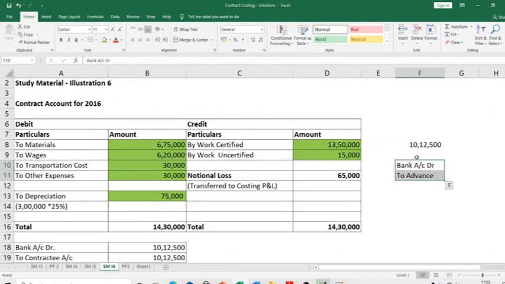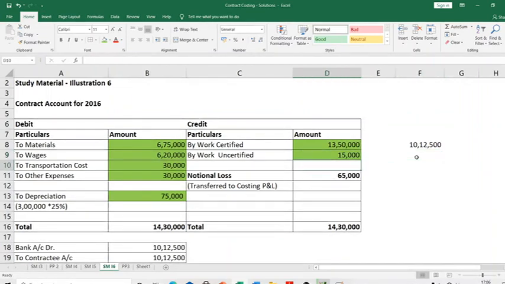The reason is, see, work might have been certified, so to that extent I might recognize revenue. The contractee might have also given me a partial payment. All this is true. But one very important thing is, there are still 2 more years for me to go. I really don't know what will happen. Suppose this year gets over, and 1 month into the next year, I decide that I want to call it quits, right? I want to get out of this. I call my customer and tell him, sorry, I cannot do this. Either I don't want to do it, or something has come up, I am not able to pursue this contract further.